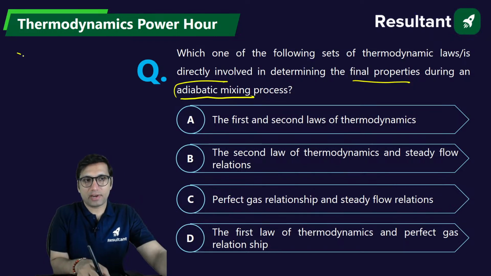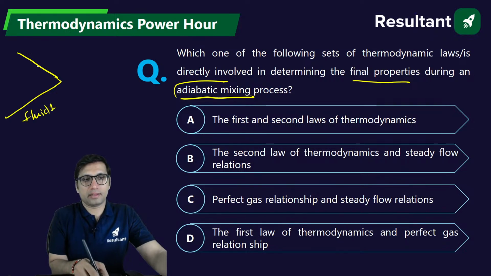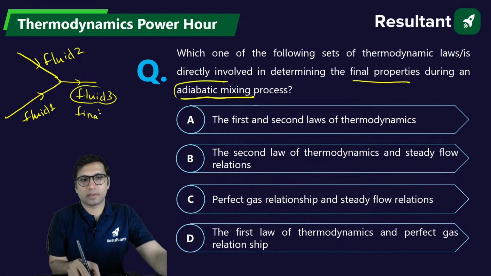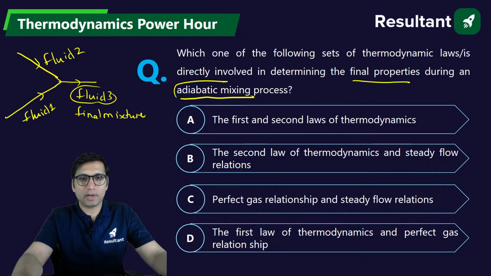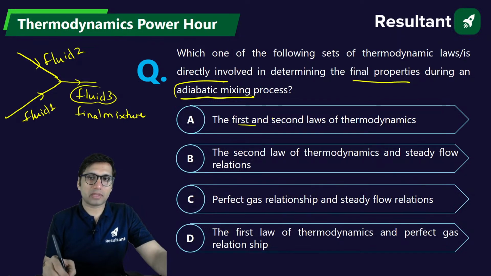Mixing is a process where, let's say, two types of fluids, fluid number 1 and fluid number 2, both are getting mixed, but it is adiabatic mixing. This is fluid number 3, which is the final mixture. When they are getting mixed in an adiabatic mixing process, which two laws will be required? First and second law of thermodynamics will be required to get the final properties.